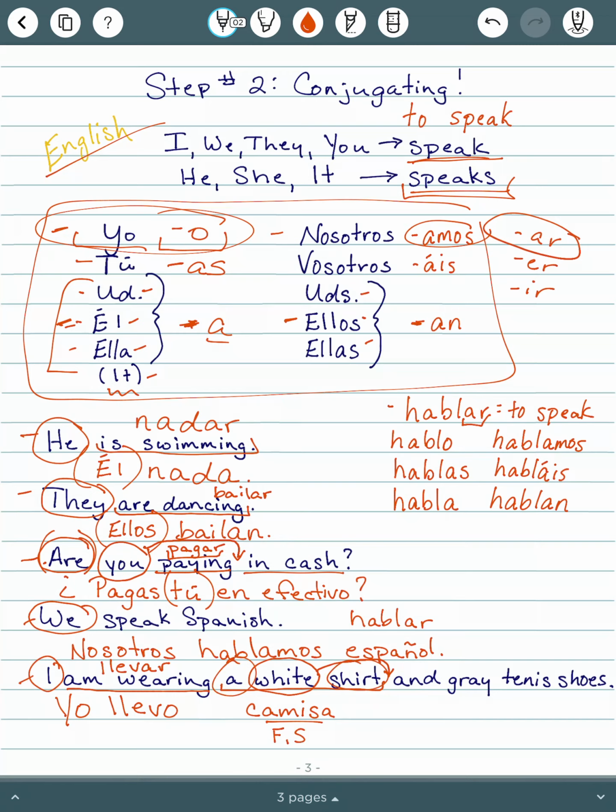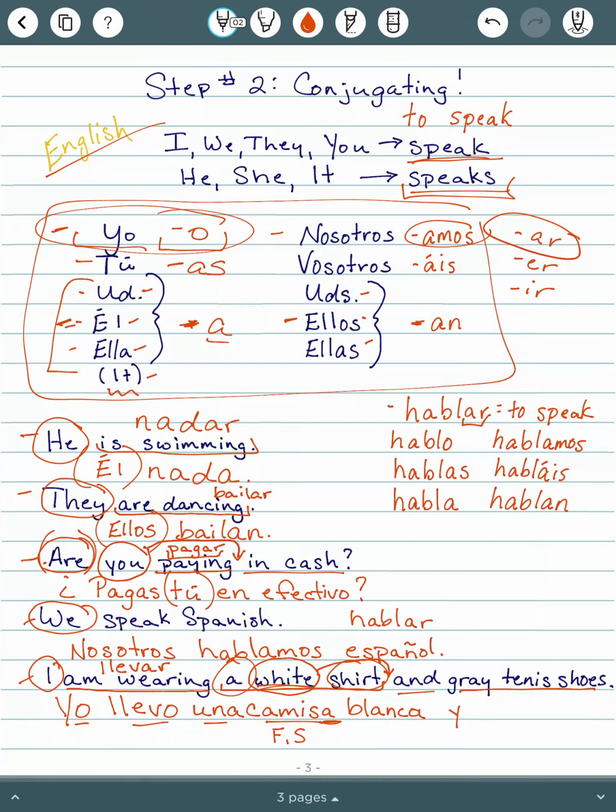Camisa is feminine and singular, so that affects a and white. So the word for a that's feminine and singular is una. I am wearing una camisa. And then the word for white is blanco, but camisa is feminine, so I need to change that O to an A.